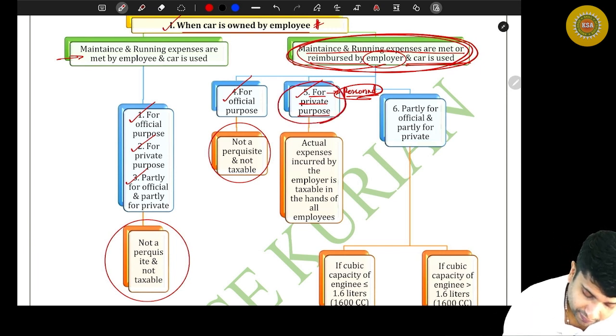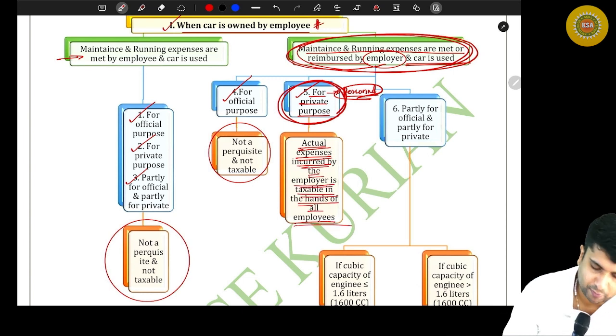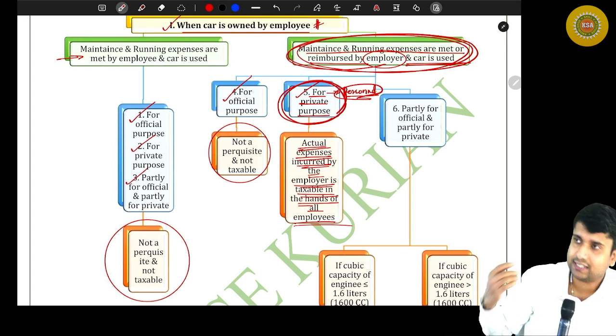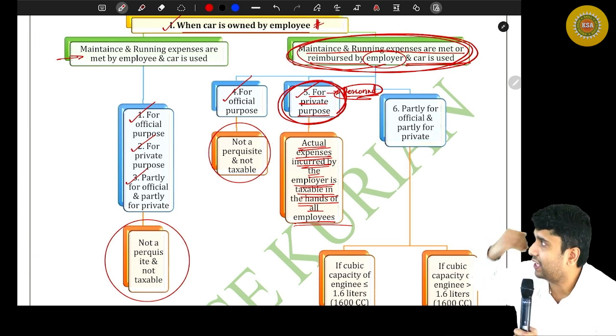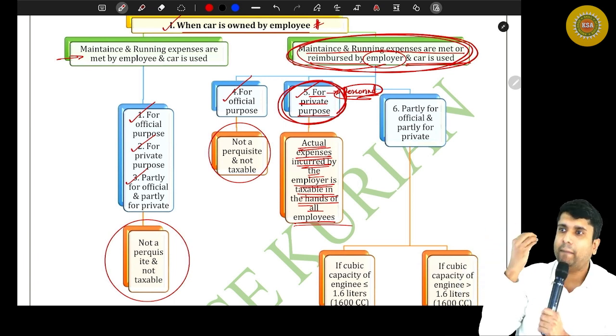For private purpose, actual expenses incurred by the employer is taxable in the hands of all the employees. So what they are saying is, I'm owning a car and that car is completely sponsored by the employer. The employer takes care of all the running and maintenance charges.